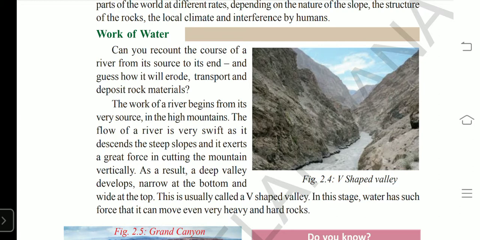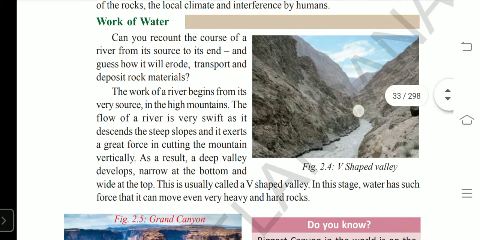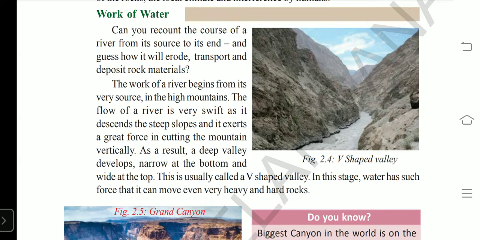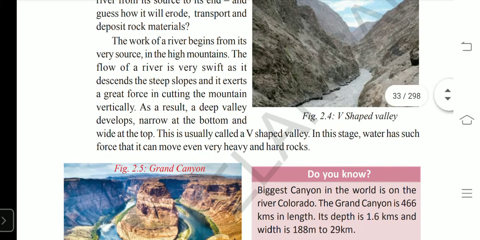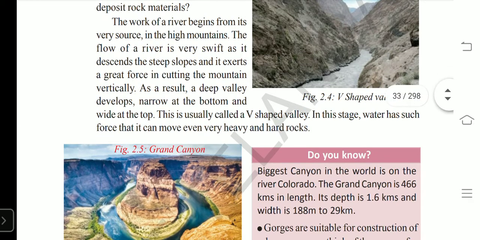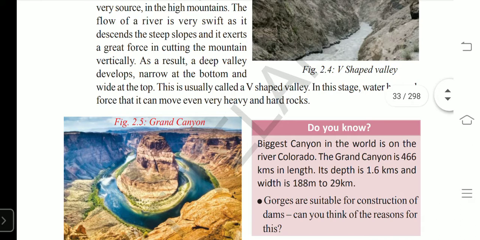First one is V-shaped valleys. Understand? What is meant by V-shaped valley? A V-shaped valley is a valley which is broader at the top and narrow at the bottom, right? That is called a V-shaped valley. Understand?